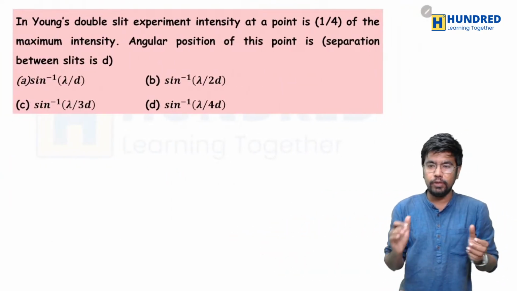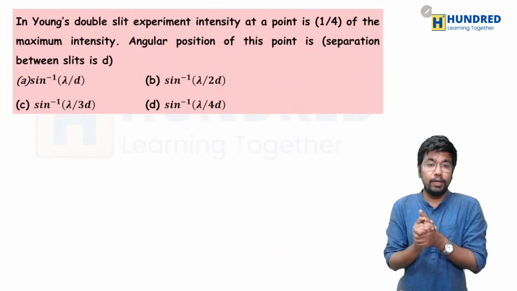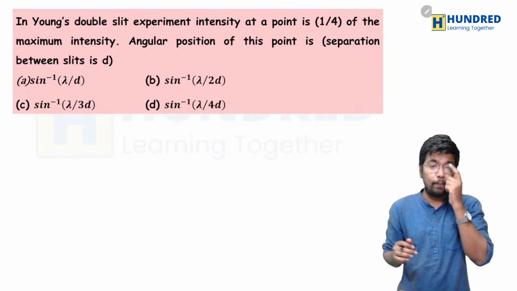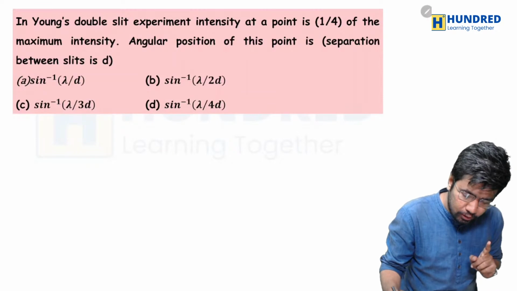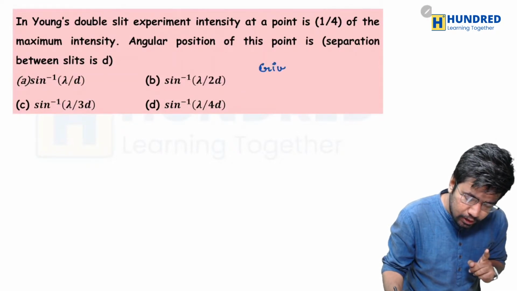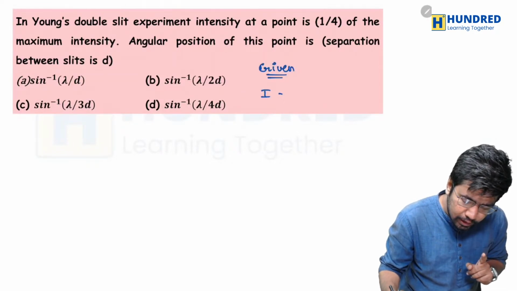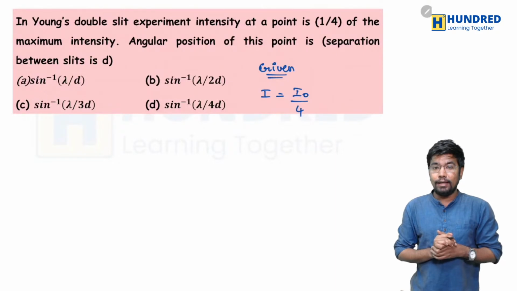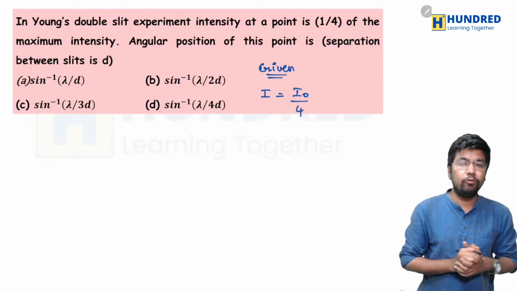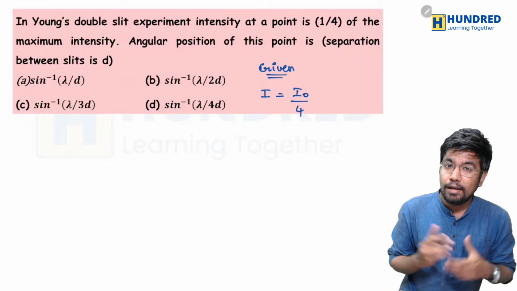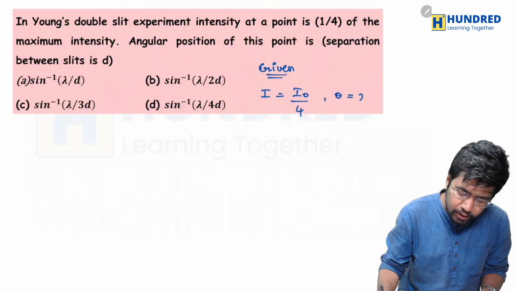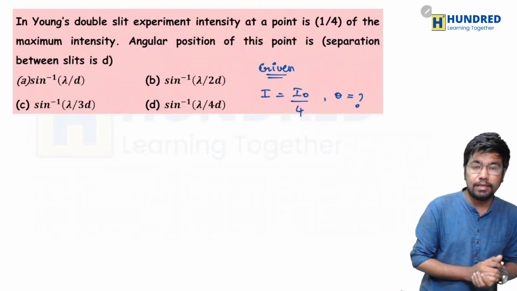So here we go. In Young's double slit experiment, intensity at a point is 1/4 of the maximum intensity. So the first thing, what they have given in the question is that the intensity is maximum intensity divided by 4. Now they are asking us to find the angular position of this point, that is the value of theta. That's what they are asking us to find.